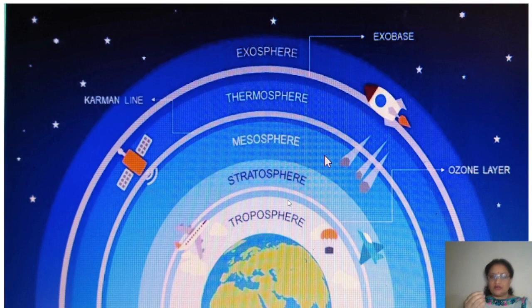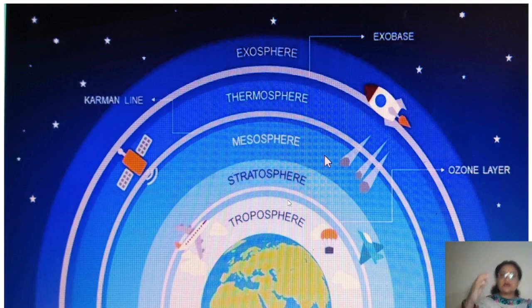Number 2 is that in the second layer of the atmosphere, in the stratosphere, one gas is there which is called ozone gas, right? This ozone gas is present in the form of a thin layer in the stratosphere, right? Now this ozone layer is also called by the name ozonosphere, right? What is the use of this ozone layer, ozone gas? This is a gas which protects us from the harmful ultraviolet radiation which comes from the sun side, in the form of solar radiation.